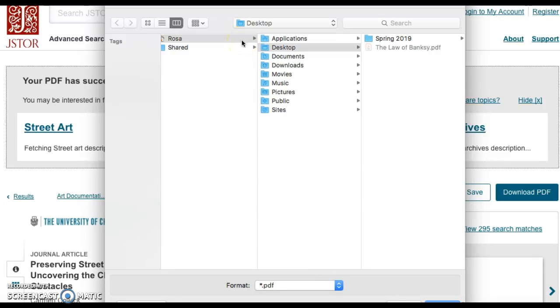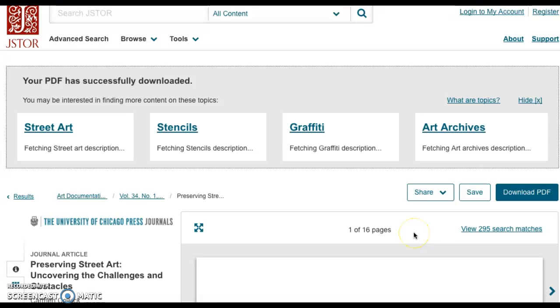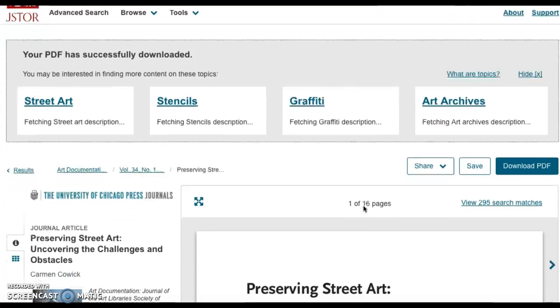And I'm going to save that on my desktop. And I'm just going to start typing part of that title, just so I'll remember what article I had chosen. I'm just going to click save. So that's already been downloaded to my desktop so I can have access to this.